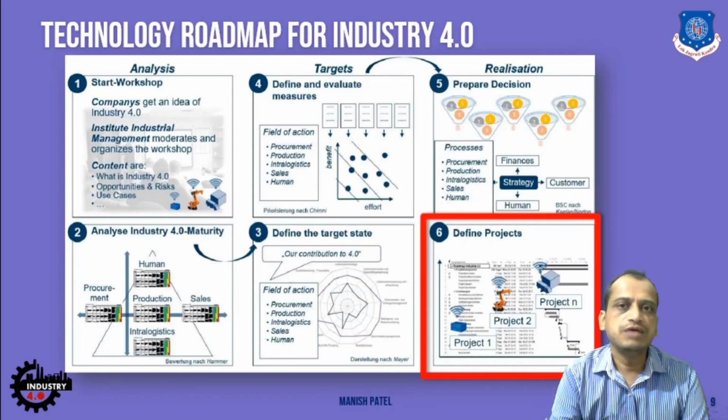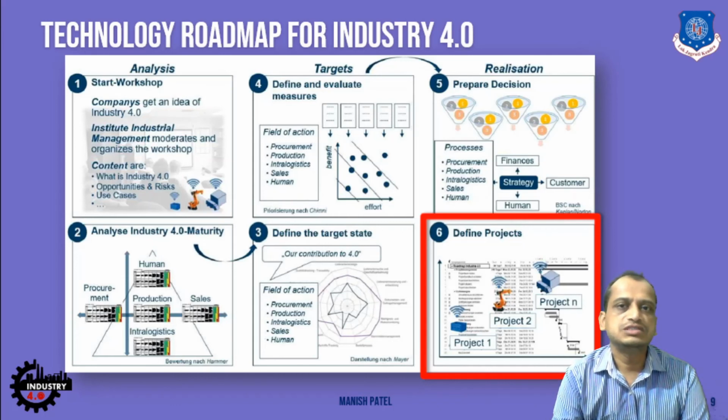So you develop new products with the help of proposals of different projects. Out of these viable projects, you will go with the one which is feasible for the company. So all these project definitions will be done in this last phase. This is just a typical example of a technology roadmap of Industry 4.0. There can be different formats available for different companies. They can adopt according to their requirement.